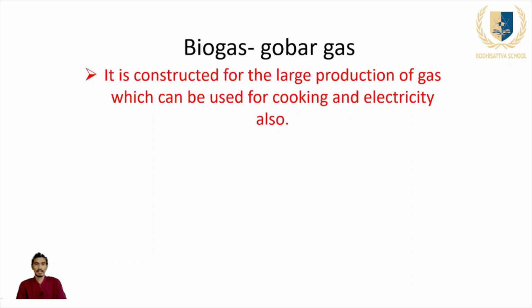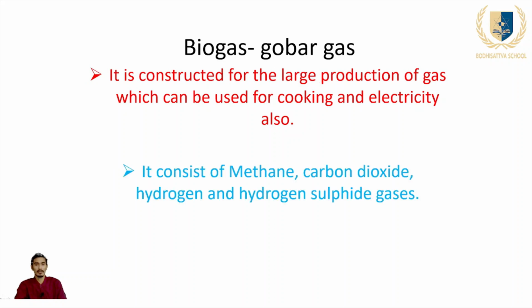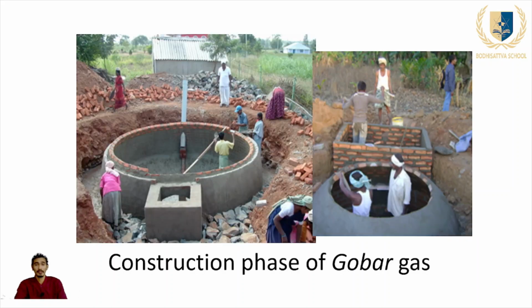This gobar gas plant must be constructed by a well-trained person. The biogas consists of methane, carbon dioxide, hydrogen, and hydrogen sulfide gas. That means the biogas or gobar gas will produce methane gas, carbon dioxide gas, hydrogen gas, and hydrogen sulfide gas. So this is the construction phase of the gobar gas.